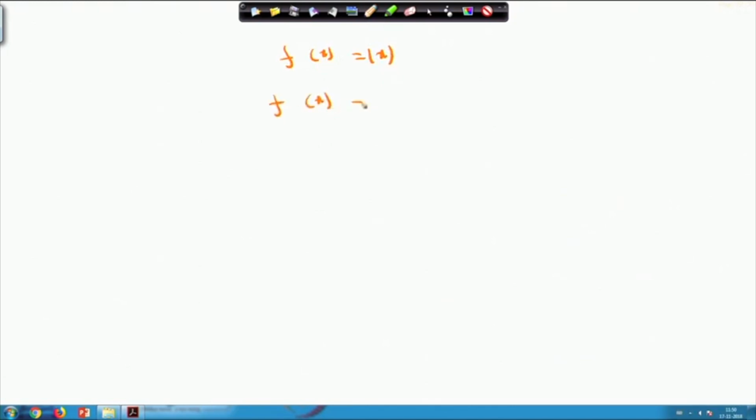Since it is |x|, I can represent it in −π to π like this: f(x) equals −x whenever x lies between −π and 0, and x when x lies between 0 and π. Please note that f(x) satisfies the property of an even function here. So f(x) is an even function.